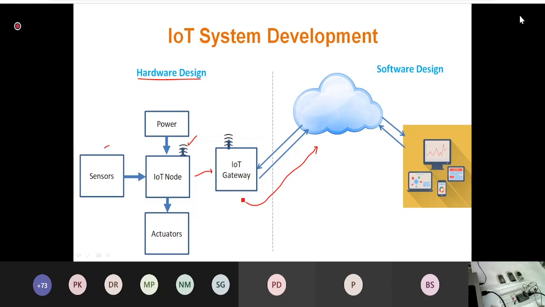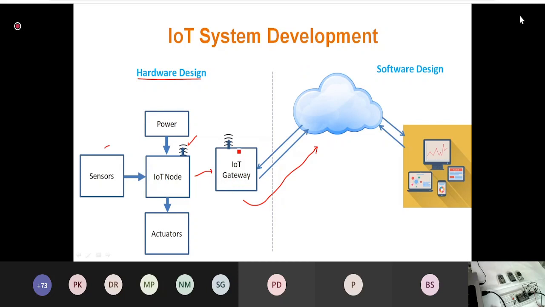Just like sometimes the dongles, the 3G, 4G dongles we have, you just connect them here and convert your IP. You just forward your IP in such a way that it will act as your own server. So in that case, we don't need this part. That is, we don't need this cloud. Okay, so you can directly